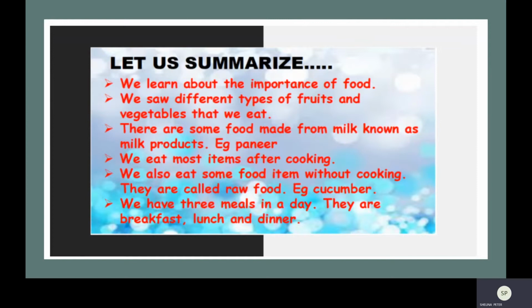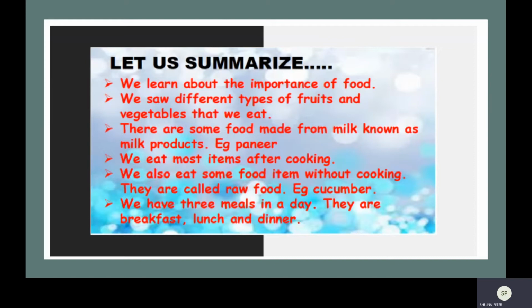Then we saw different types of fruits and vegetables that we eat. We also learned about the food made from milk. And what is the name of those kind of food? Very good. They are known as milk products. For example, paneer, curd, and there are many more.